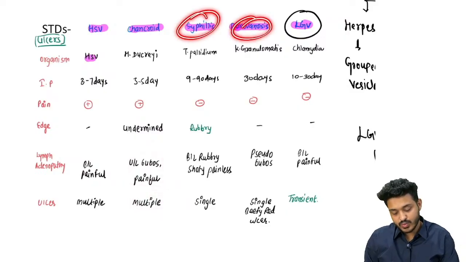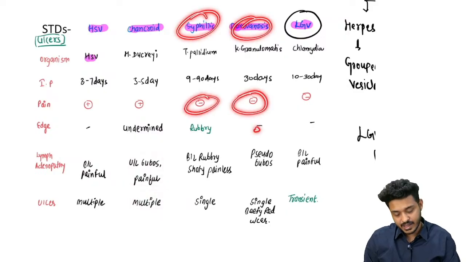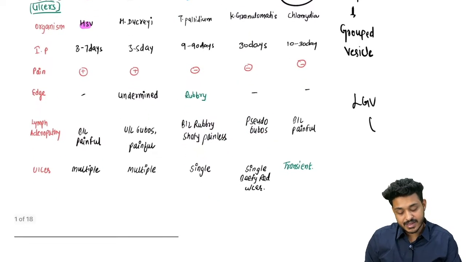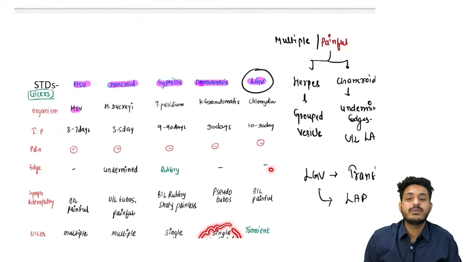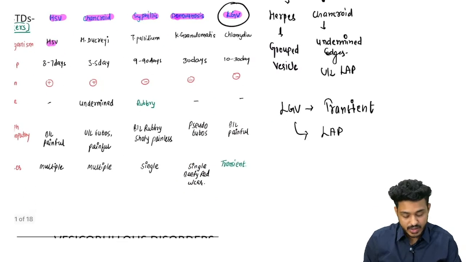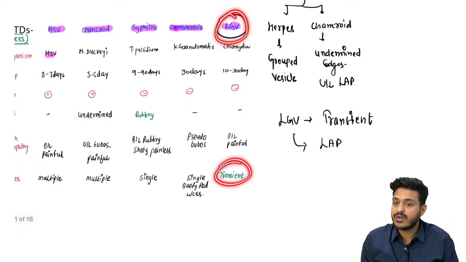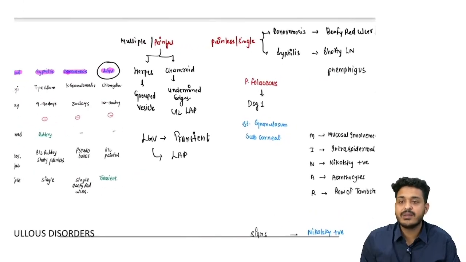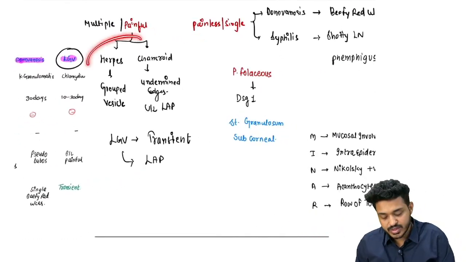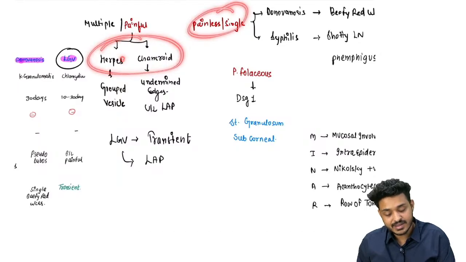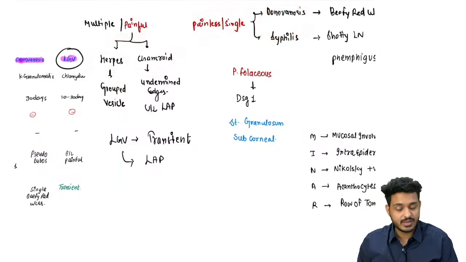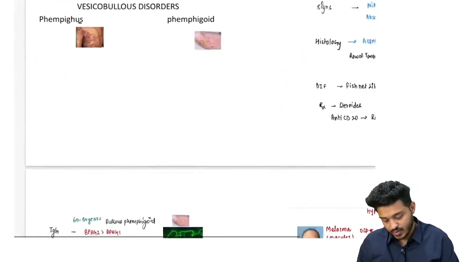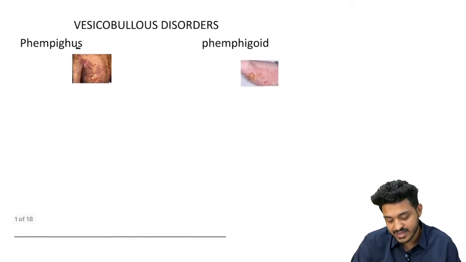For syphilis and donovanosis, they are going to be painless ulcers, right? Bilateral rubbery shotty lymph nodes are going to be there. Here you will have pseudobuboes, but the important thing is they are going to be beefy red ulcers, bleeding on touch, right? And for LGV, you are going to have a transient ulcer with bilateral painful lymphadenopathy, right? So for basic understanding: painful multiple ulcer, these two things should be in your head. Painless single ulcer, these two things should be in your head. No ulcer, only lymphadenopathy, this is going to be a case of LGV, right?